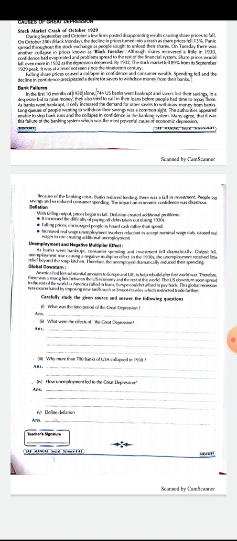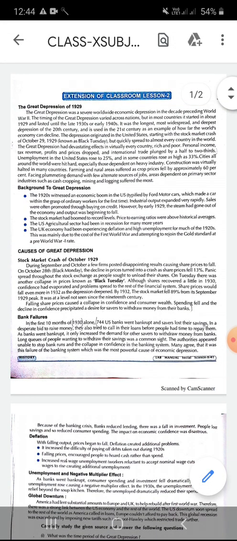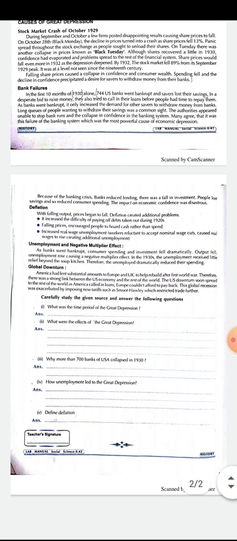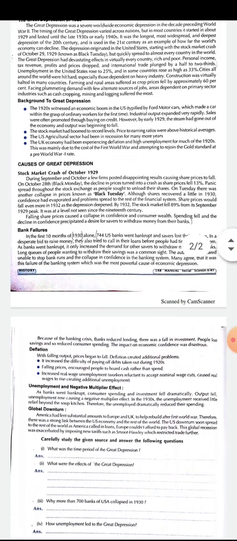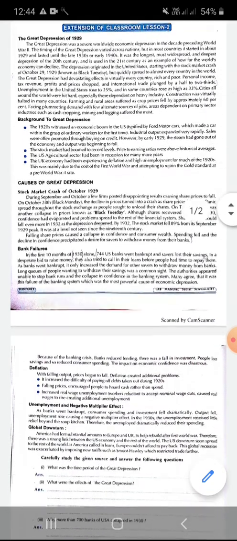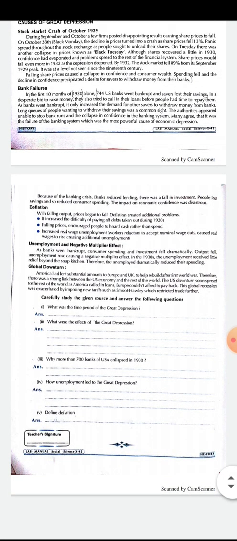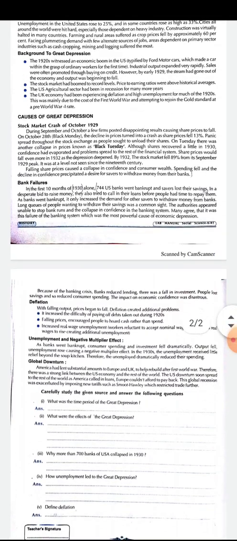Now let's go through the questions which are given over here. What was the time period of the Great Depression? In the beginning of the text, the time period is clearly mentioned over here. You can write it from here. Next question, what were the effects of the Great Depression? The effects are also given over here. That means what were the results of the Great Depression on the entire world?